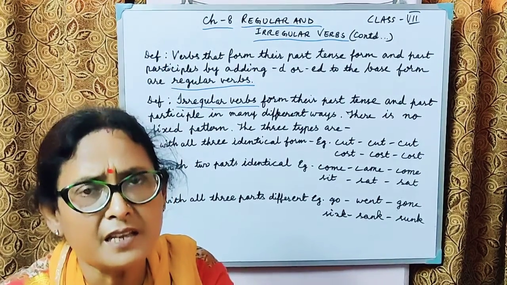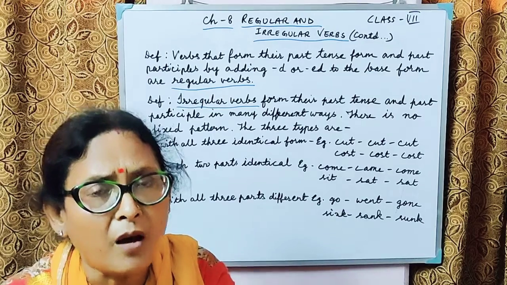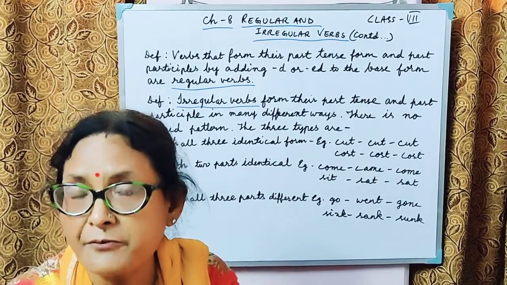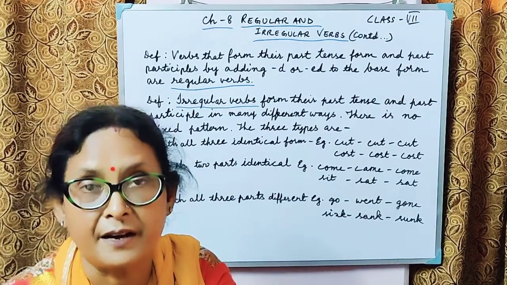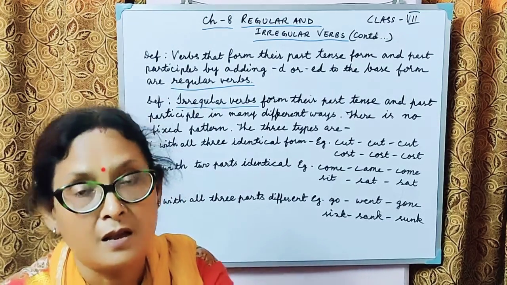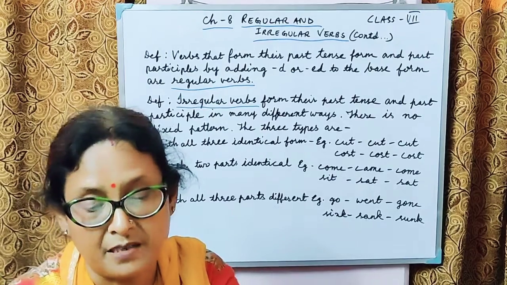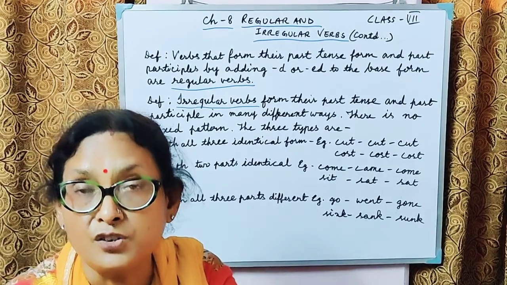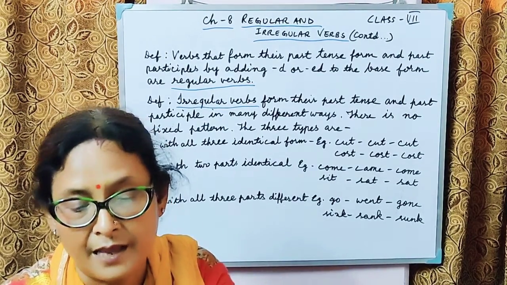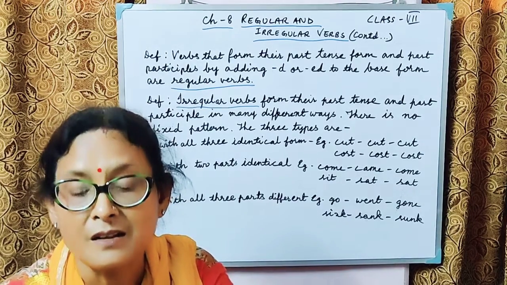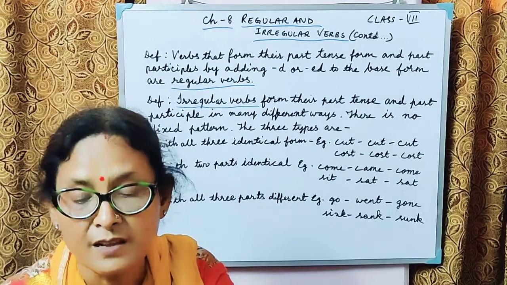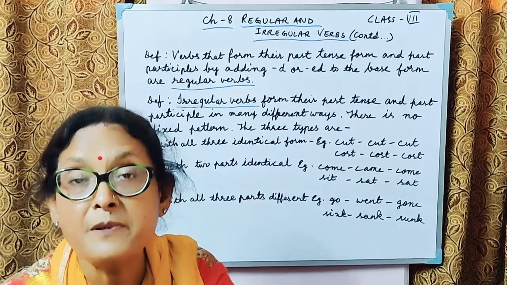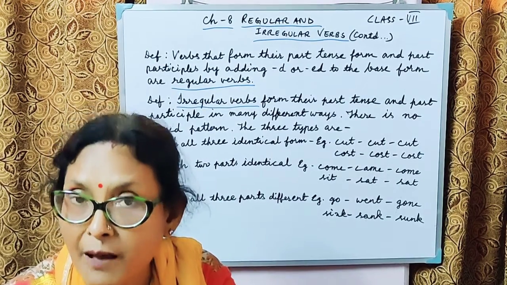You see in these words, the verb forms in the three forms are not identical. They are completely different, like drive, drove, driven; rise, rose, risen; arise, arose, arisen; swim, swam, swum.